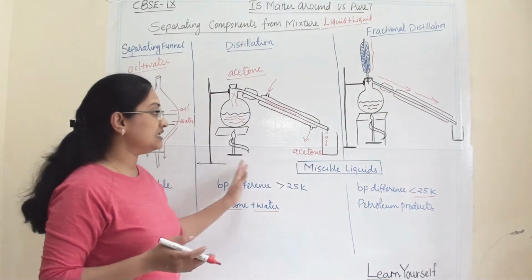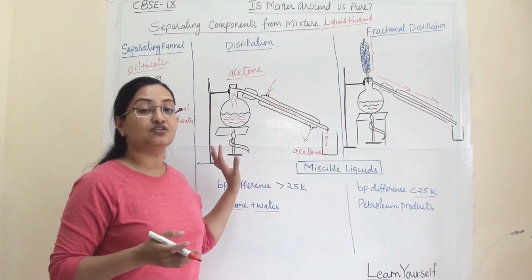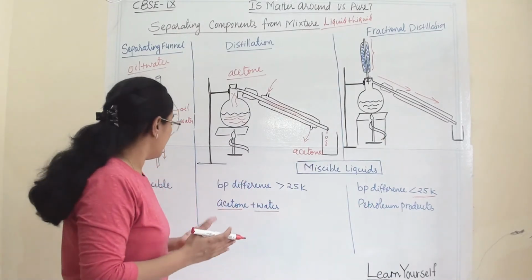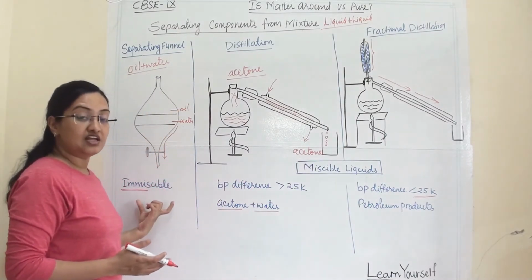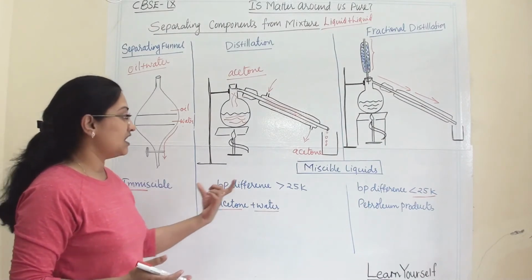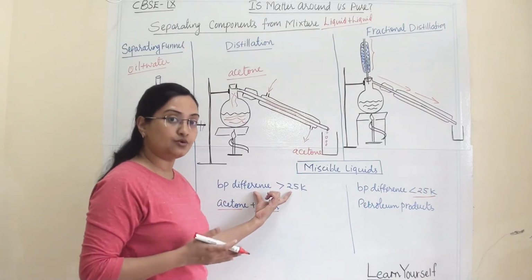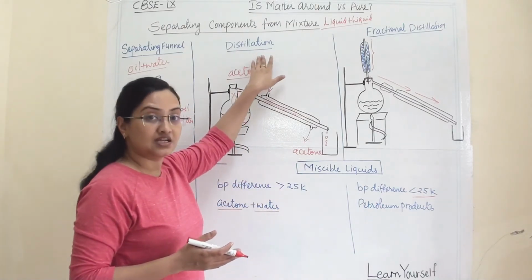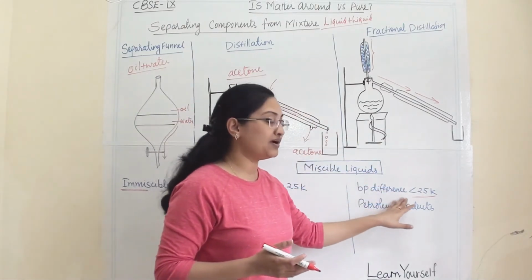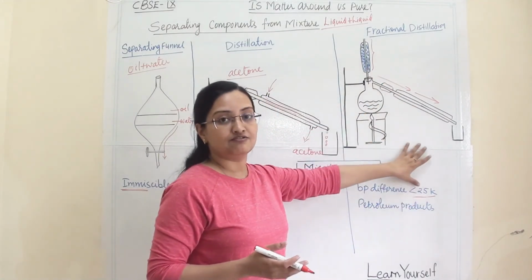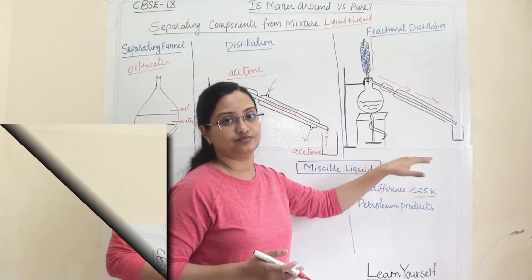So these are three different techniques which we are utilizing to separate liquid mixtures. Separating funnel for immiscible liquids, and for miscible liquids whose boiling point difference is more than 25 Kelvin, we are using distillation, and whose boiling point difference is less than 25 Kelvin, we are utilizing fractional distillation.